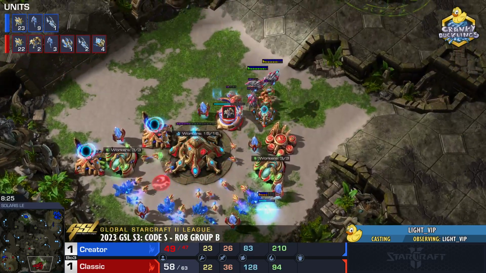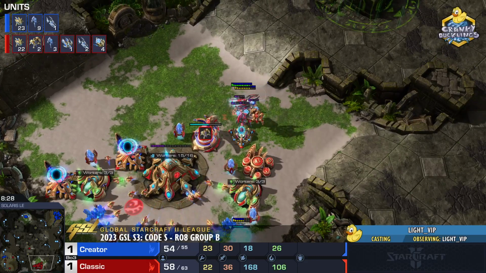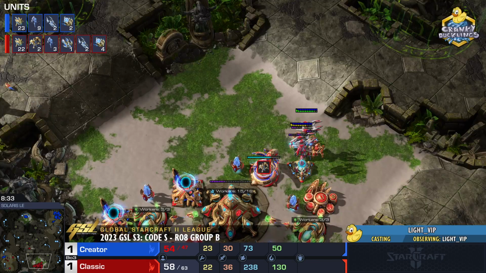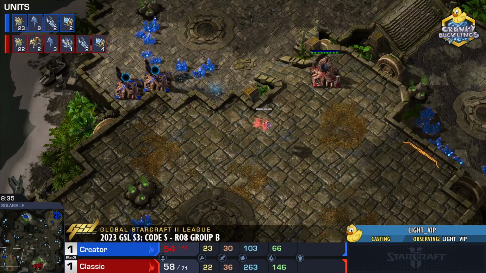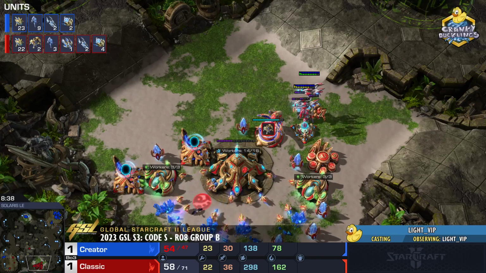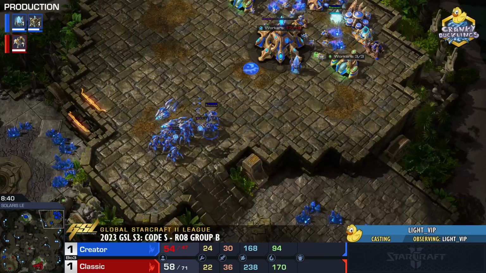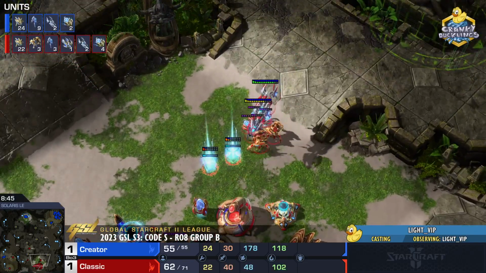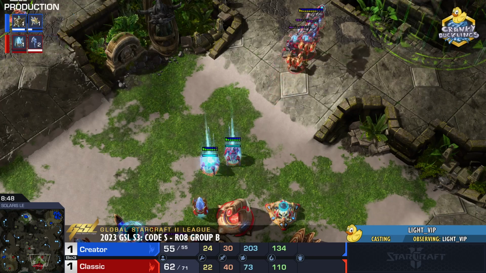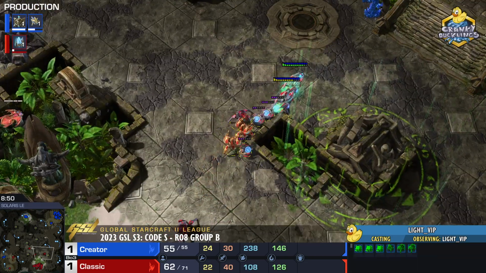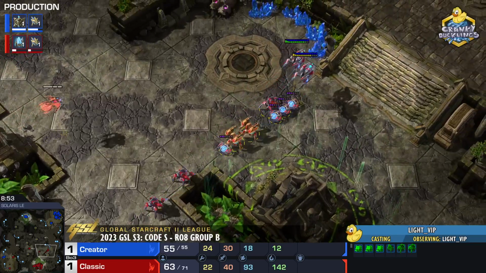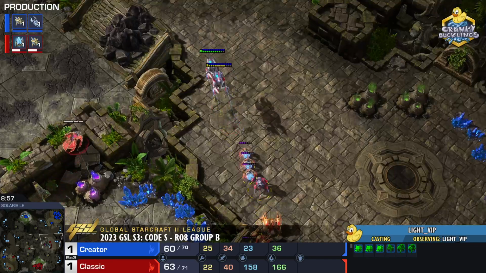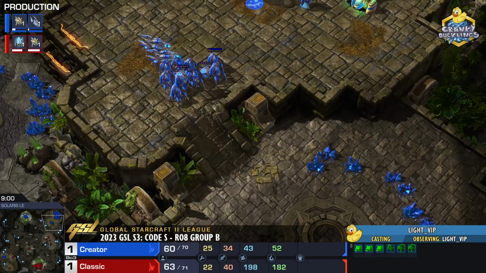Classic on the flip side, going for a heavy Void Ray Immortal composition. Now, right now is when Classic is at his most vulnerable, because he does have part of his army split up here towards the left-hand side, but he's bringing everything together, consolidating his army. With 3 Immortals, I think I want to favor Classic here. 3 Immortals, 2 Void Rays, they should just have their way with a Stalker army. The Stalkers should melt in a head-to-head fight. There's always potential for Creator to maybe try to pick apart this army or force field the ramp. That's another big possibility.